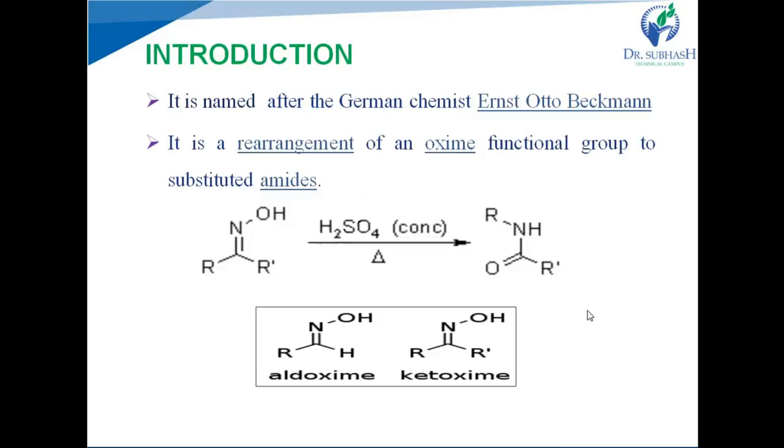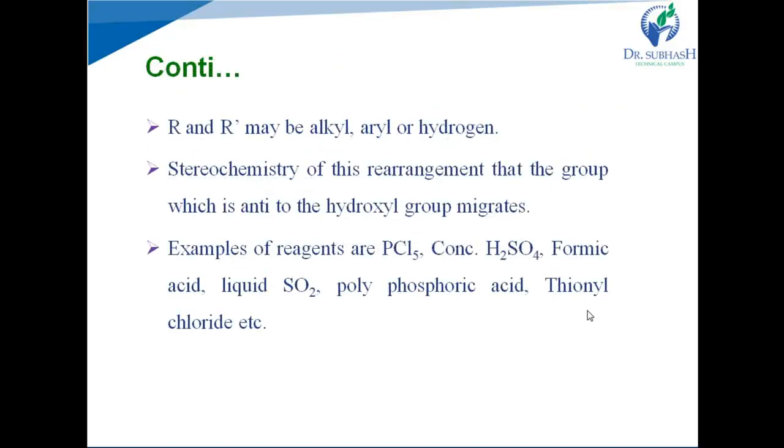See here, an example of a ketoxime is given. A ketoxime is converted into the corresponding amide and an aldoxime is converted into the corresponding cyanide molecule, but here we see only the ketoxime example, where R and R dash are both aryl or alkyl groups.